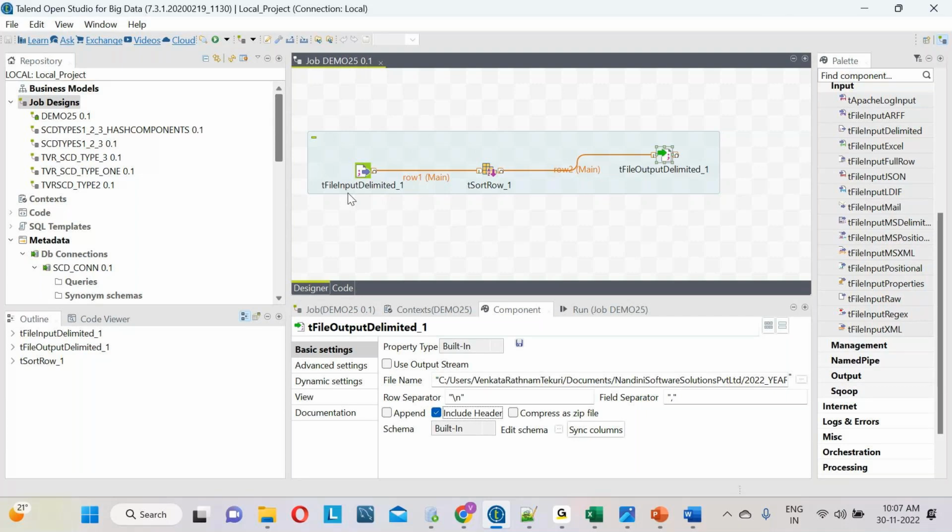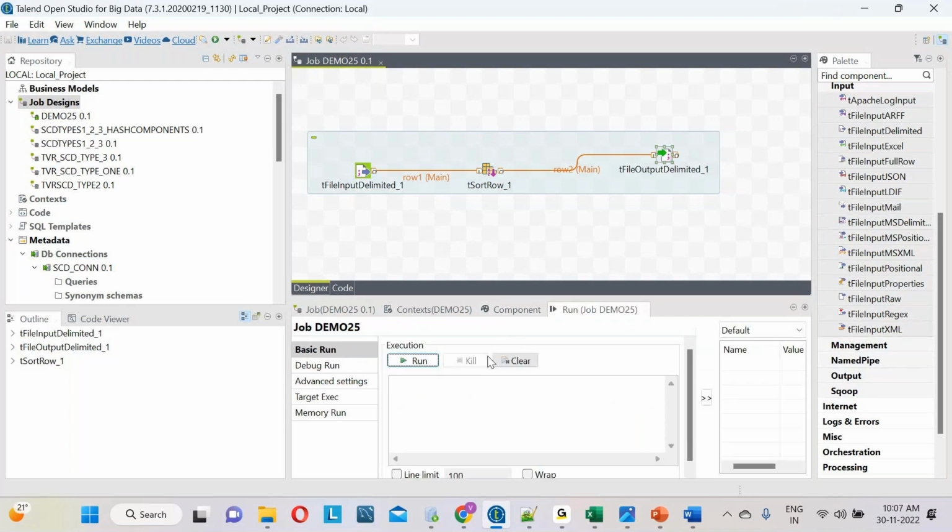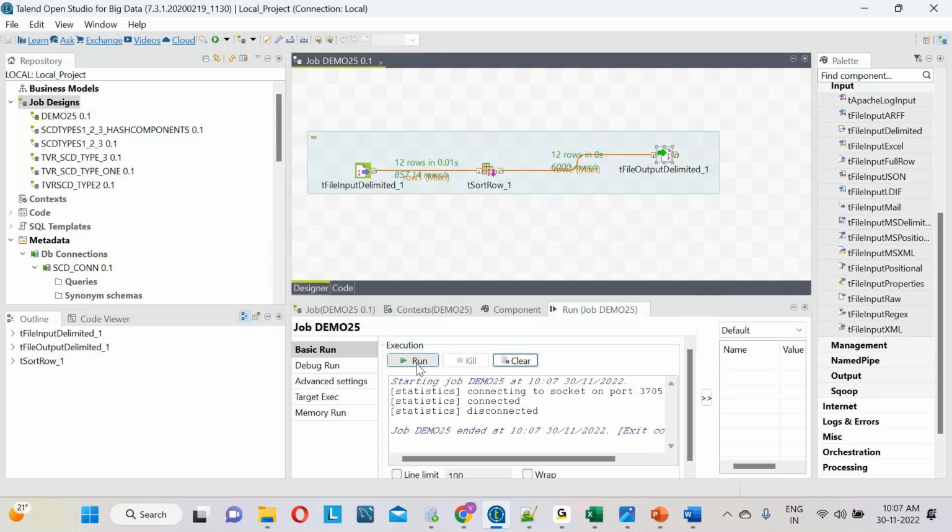Now I want to execute the process, then only I can see the output, right? To execute the process, there is a run tab and a run button. We need to click the run button. When you click it, my job is running. My source has 12 records, and my target is also loading 12 records.